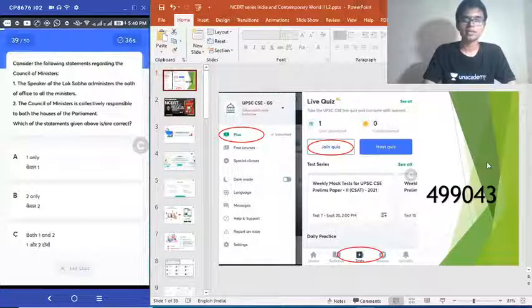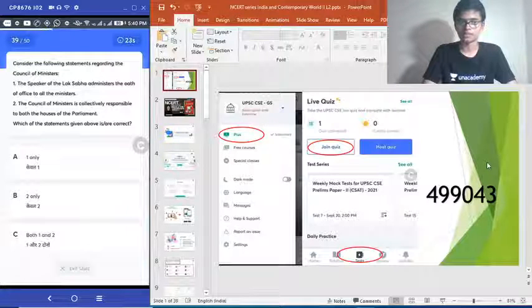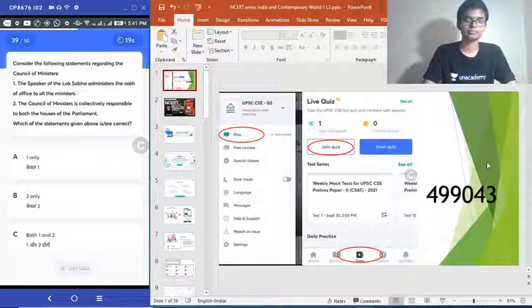Consider the following statements regarding the Council of Ministers. 1. The Speaker of Lok Sabha administers the oath of office to all the ministers. 2. The Council of Ministers is collectively responsible to both the houses of the Parliament. Which of the statements given above is or are correct?